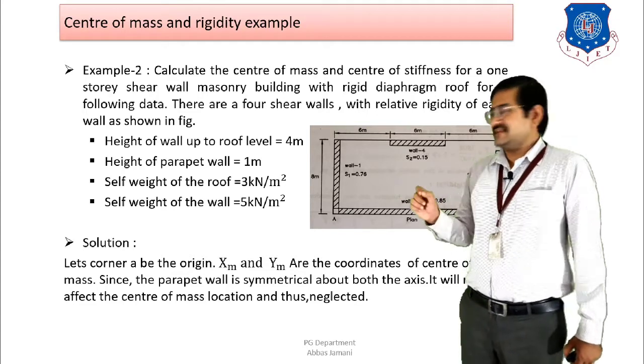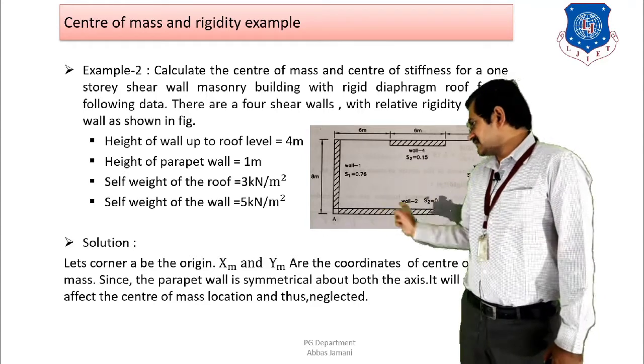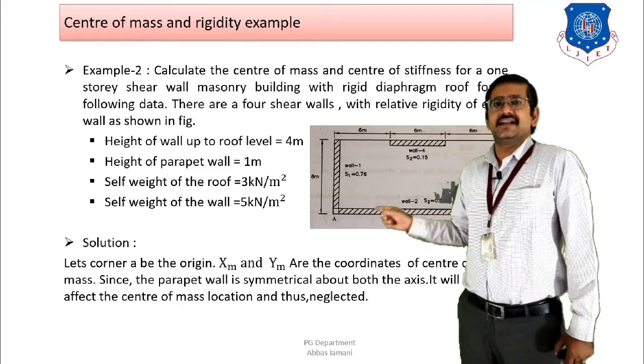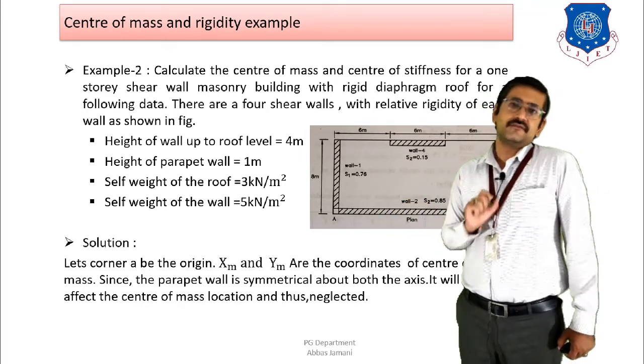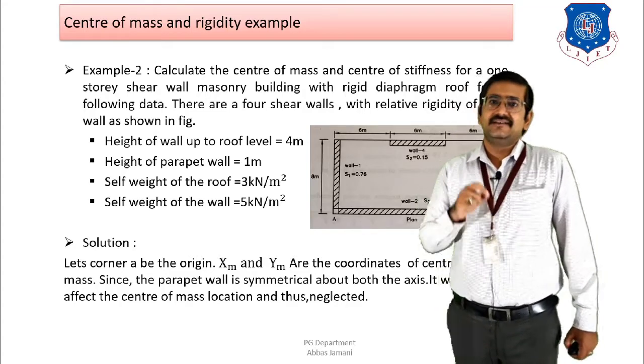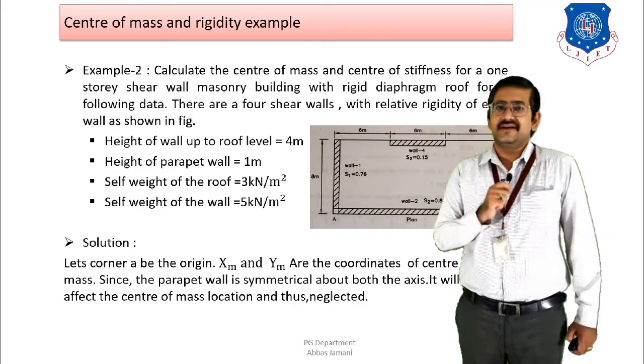So again the same thing is going to be there. First thing is I need to decide my origin point. That is why I am naming the 4 corners as A, B, C and D and taking point A, the leftmost bottom corner, as my point of origin. And once I have taken this as my point of origin, then I can start the calculation of center of mass, that is xm comma ym. So let us start.